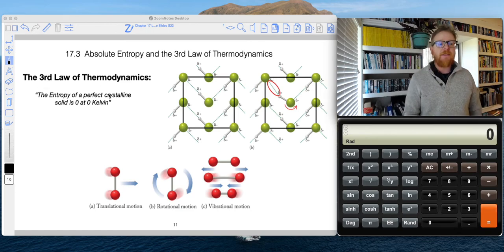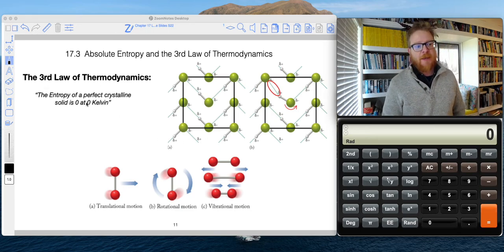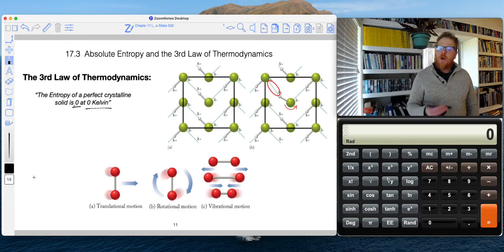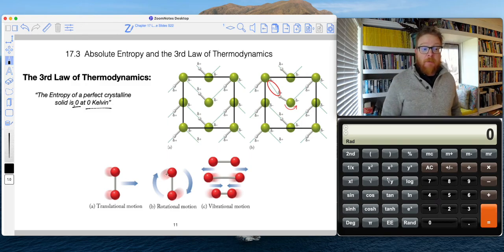Stated plainly, the third law of thermodynamics says the entropy of a perfect crystalline solid is zero at 0 Kelvin. And to understand what this law is saying, we need to understand the molecular modes of motion. So let's write that down.